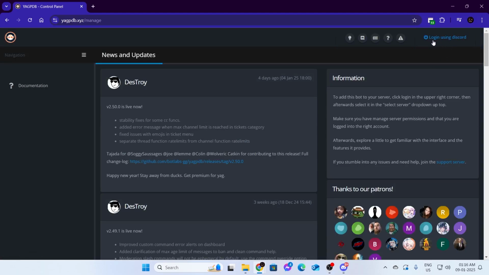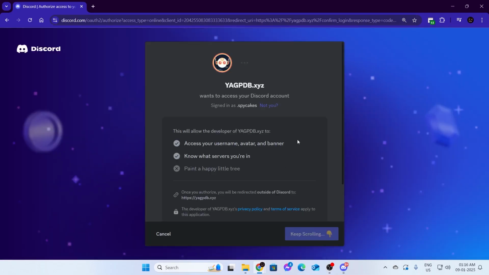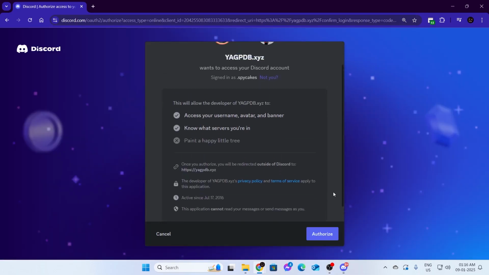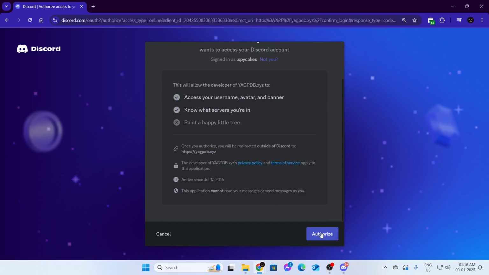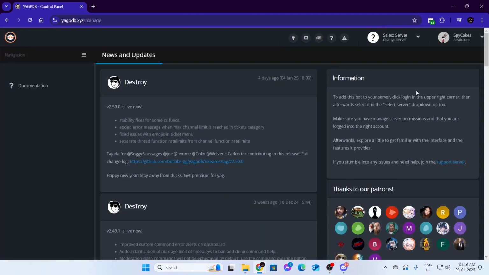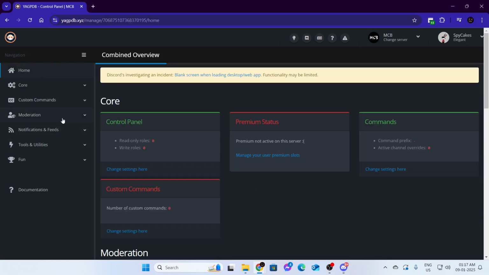Then just click on login using Discord. Then just authorize your Discord account with this bot. Make sure to read all of this and click on authorize. After that, you need to select your server from the top right. Just select your server. Then from here, just go to moderation.